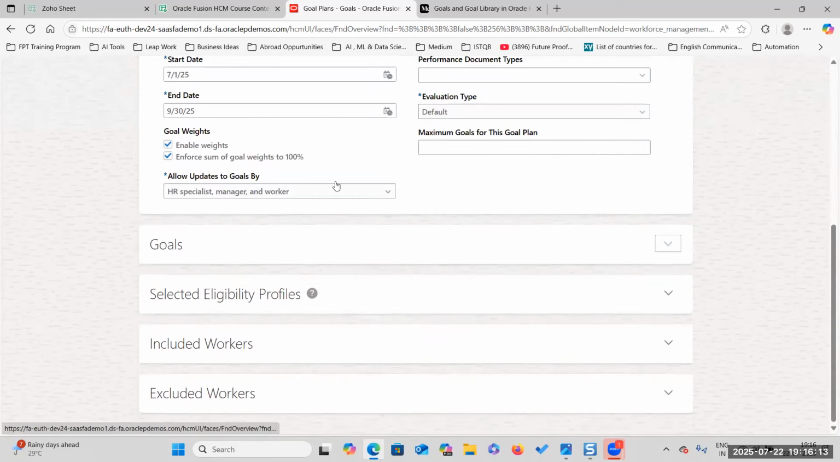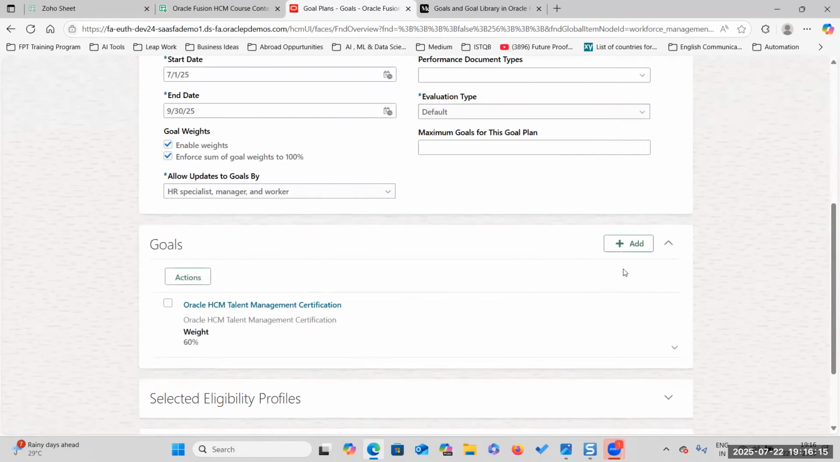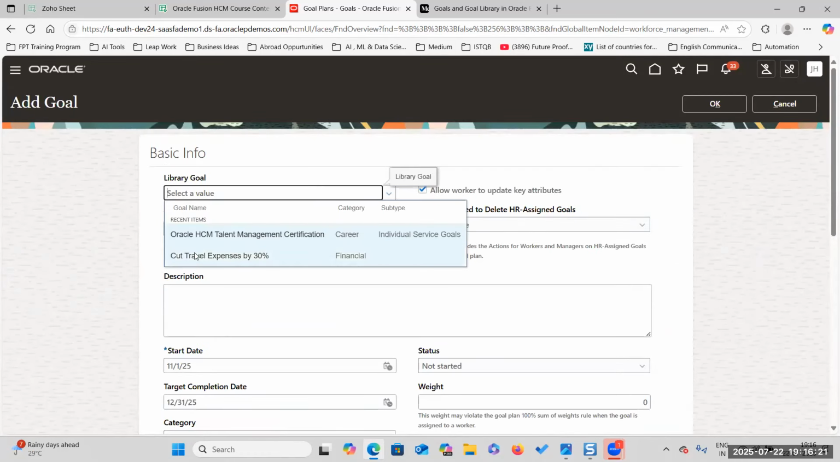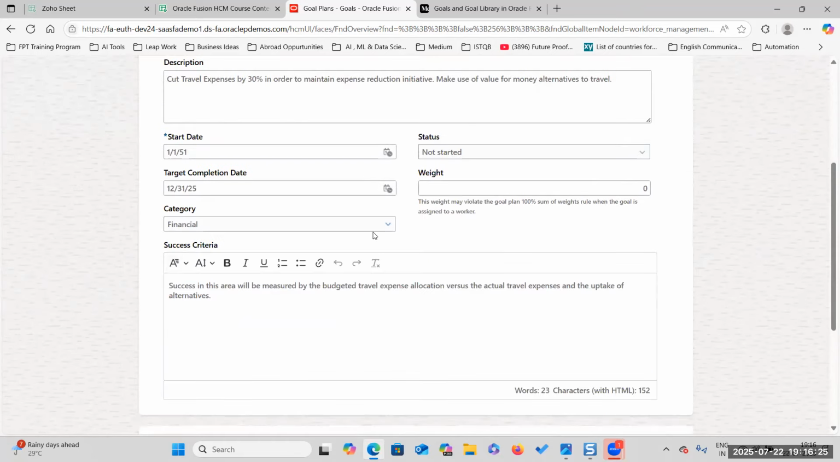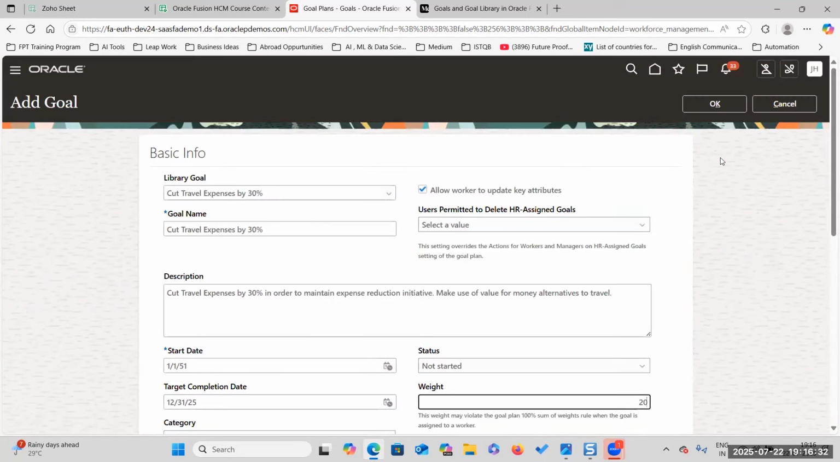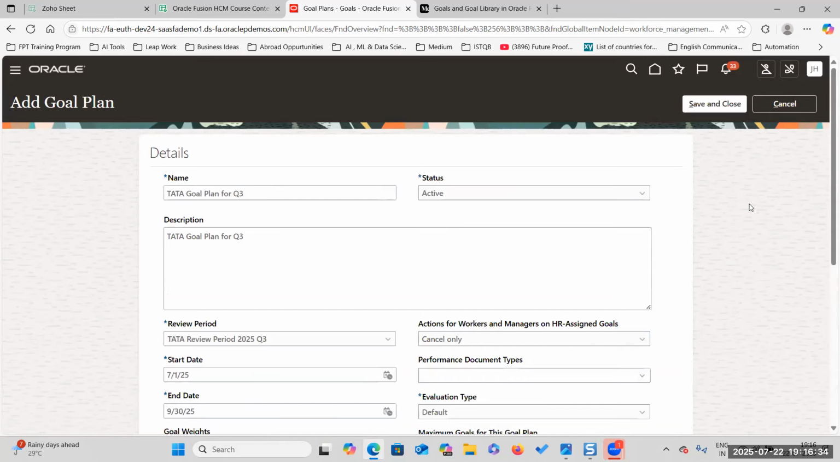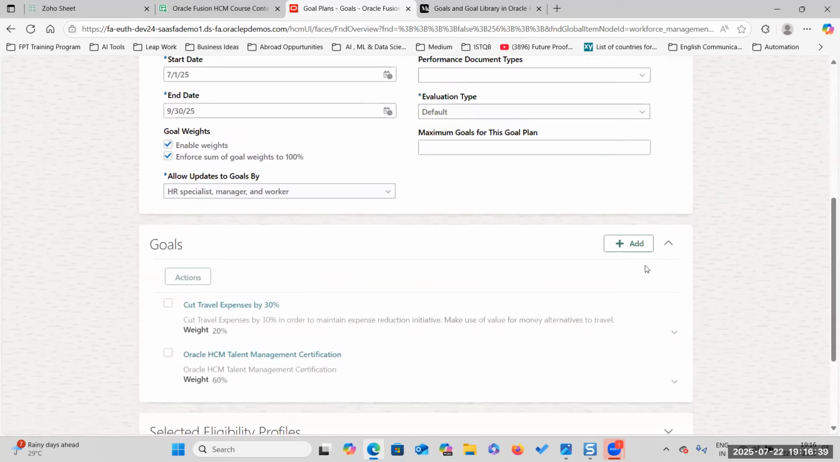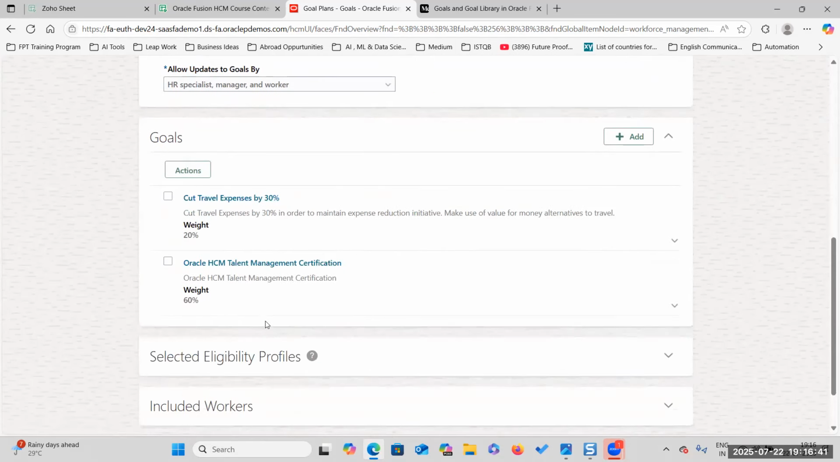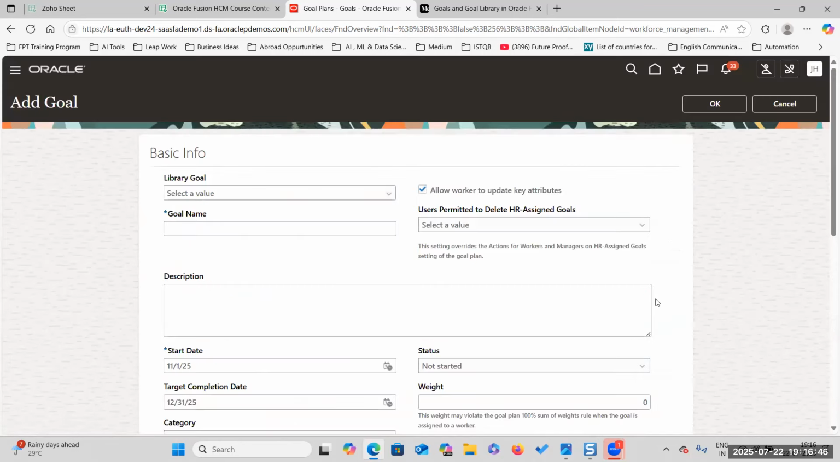So remaining, 40% is there, right? I want to add another 2 goals. Okay, cut travel expenses by 30%. I'm giving 20%. Okay. So how much are we having remaining? 60 plus 20. Another 20% is there, right?